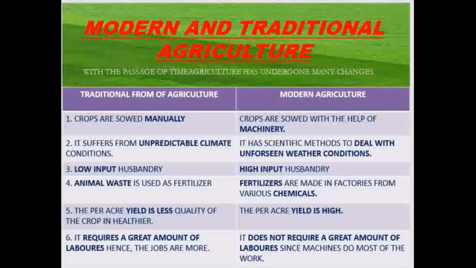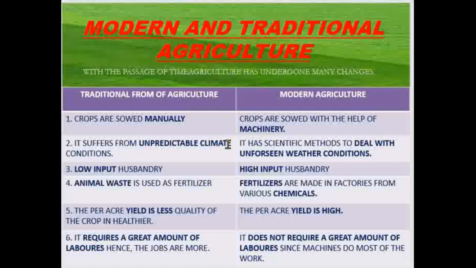Children, see the table and know the differences. What are the differences between the traditional form of agriculture and modern agriculture? And see the highlighted words also. First, in traditional agriculture, everything is done manually. Most of the things are done manually. Crops are sowed manually. And in modern agriculture, crops are sown with the help of machinery.